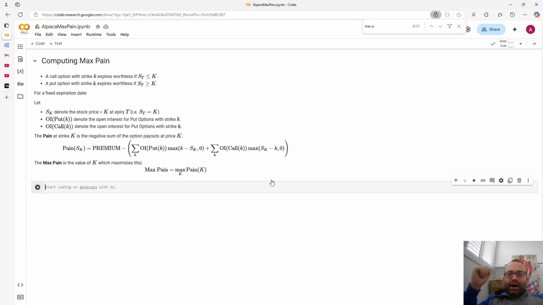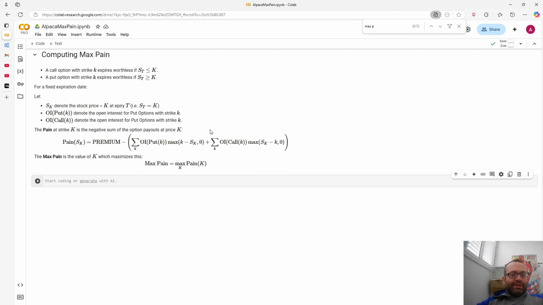Of course, option sellers can also be little guys, and sometimes option sellers use max pain as a way to choose their strike price. So they'll sell an option at those particular strike prices for cash secured puts or covered calls. But anyways, I'll just show you how to calculate this.